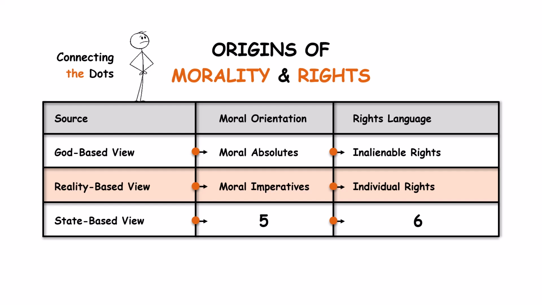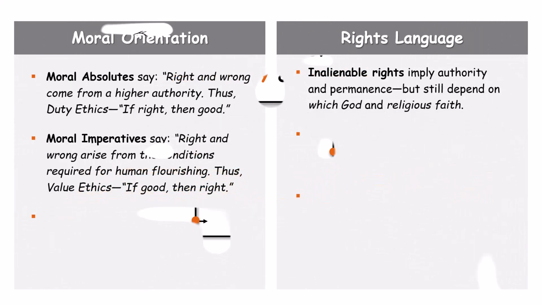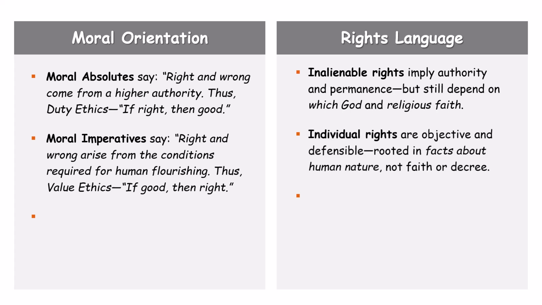The second 2 terms, moral imperatives and individual rights, are associated with a reality-based view of the origins of morality and rights. So we'll turn to those next. Moral imperatives say, right and wrong arise from the conditions required for human flourishing. Thus, value ethics. If good, then right. Individual rights are objective and defensible, rooted in facts about human nature, not faith or decree.